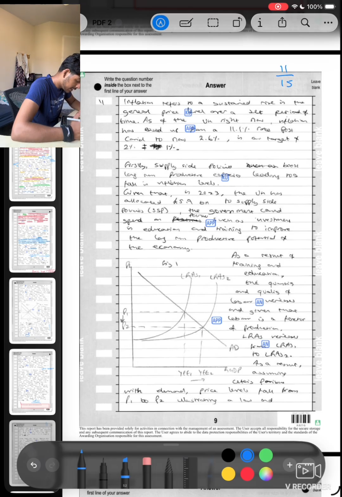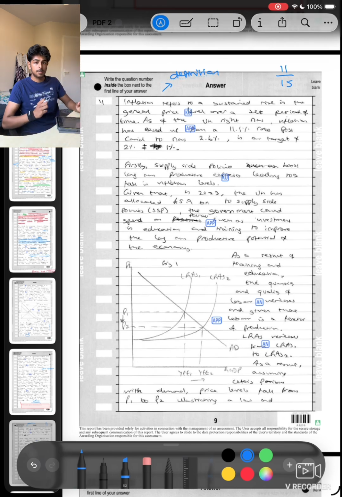Inflation refers to a sustained rise in the general price level over a set period of time. Definition marks. In the UK right now, inflation has eased from an 11.1% rate post-COVID to now 2.6%, with our target rate of 2% plus or minus 1%. One thing you must know is the macroeconomic objectives of the government. What do they want? Where do they want inflation? Where do they want unemployment? Where do they want everything else, the exchange rate and so on? So you have to keep everything in that sense consistent.